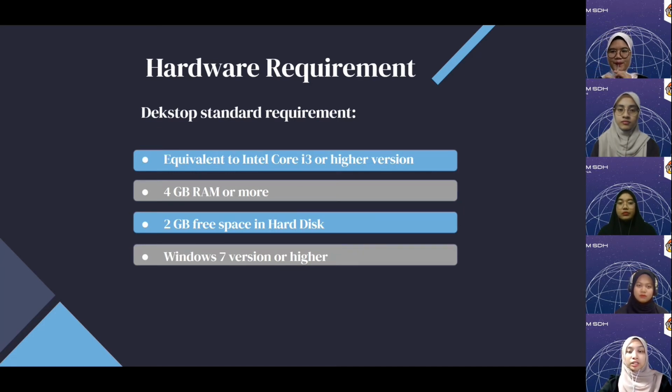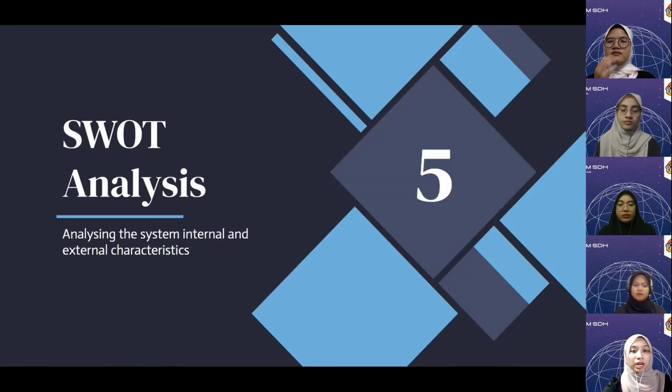For the hardware requirement, the desktop standard requirement that is used to run the system should be equivalent to Intel Core i3 or higher version. The desktop should be 4 GB RAM or more, and the space for the hard disk must be 2 GB or more, and it should be Windows 7 version or higher. Now, I will explain the SWOT analysis part.